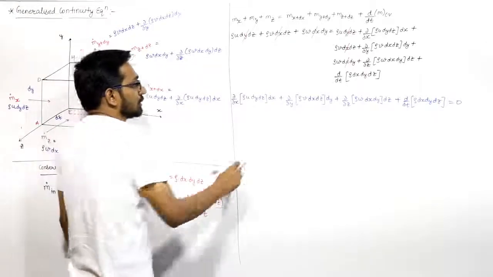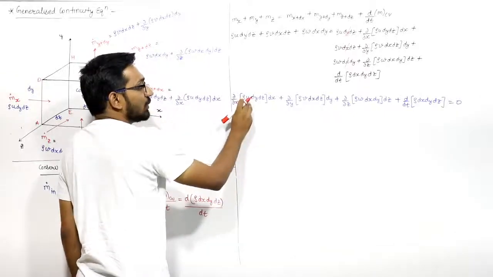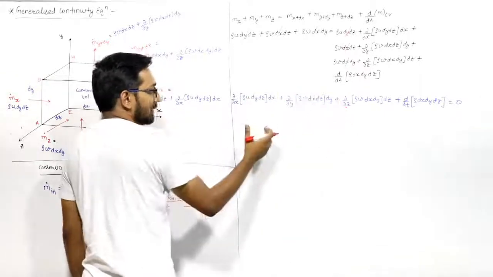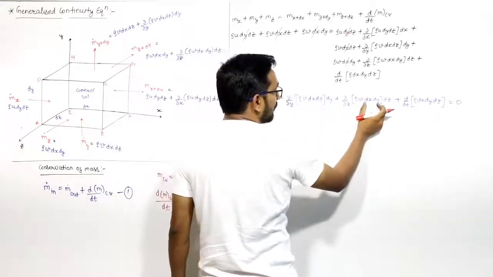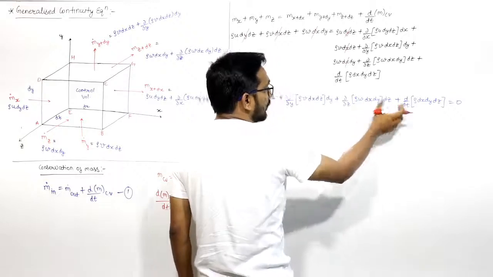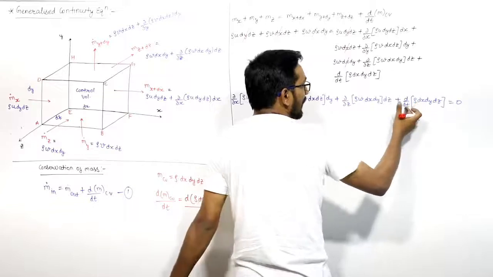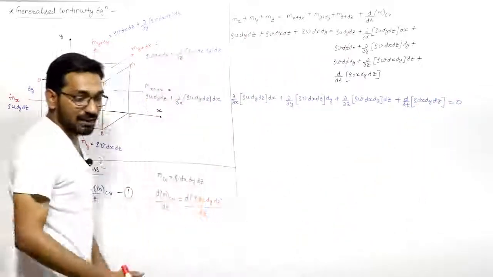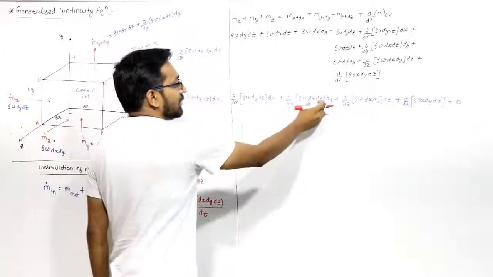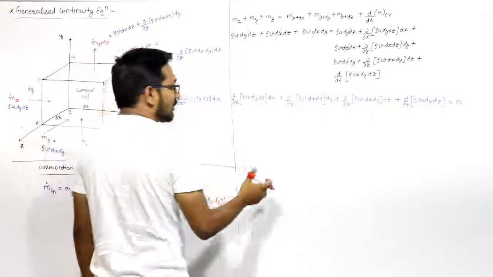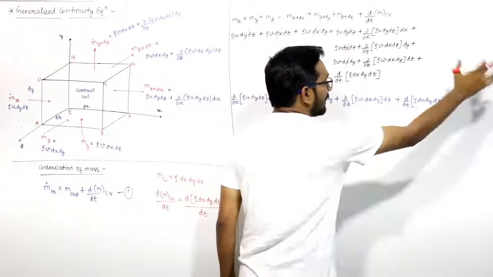Now from this differential term, from this bracket, I can take dy dz outside, because we have to differentiate with respect to x only. Dy dz can be taken out of the bracket. Similarly, from here dx dz common, and from here dx dy outside the bracket. And here we have to differentiate with respect to time. So dx dy dz is not related with time, so we take it out of the bracket, because for differentiation they are constant. With respect to time, with respect to x, with respect to y, they are constant. So we can take it out. So if you take it out, you can see that dx dy dz will cancel each other.